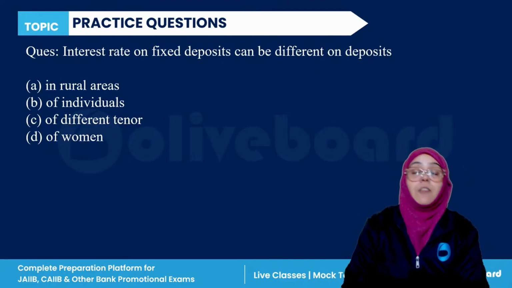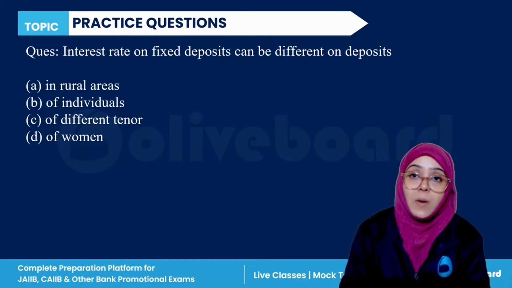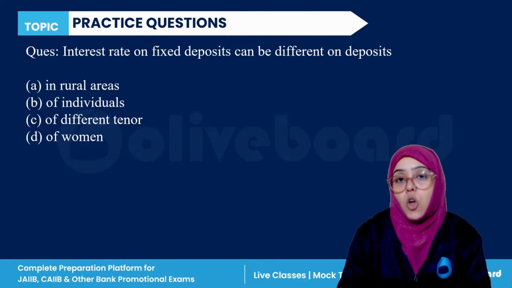Next question. If it is a single operator, then only a single individual can be a nominee. If it is a joint account, then it can have more than one nominee also.